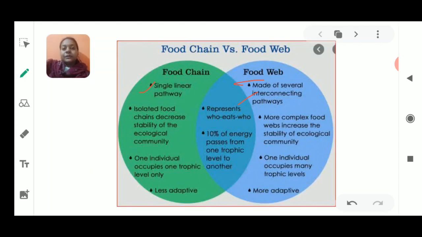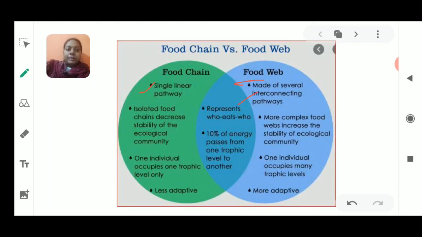The food web is made with the help of various animals, and these animals are more in number, so the food web has more individuals in it.